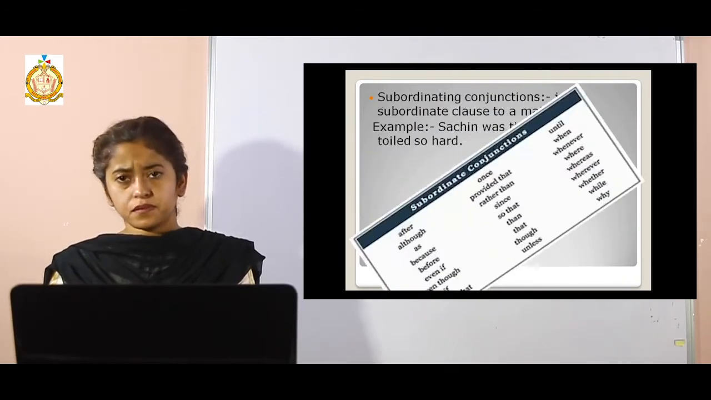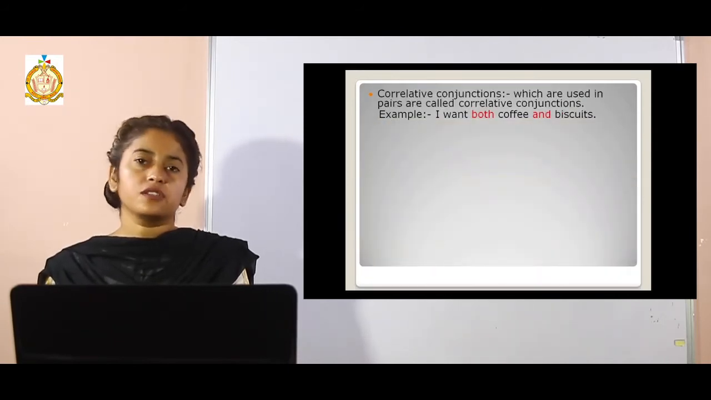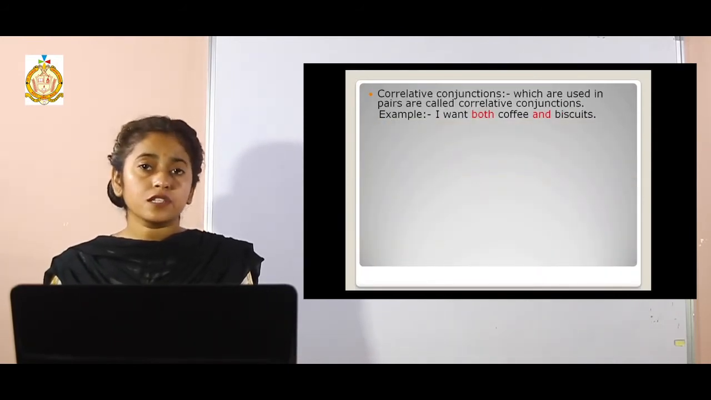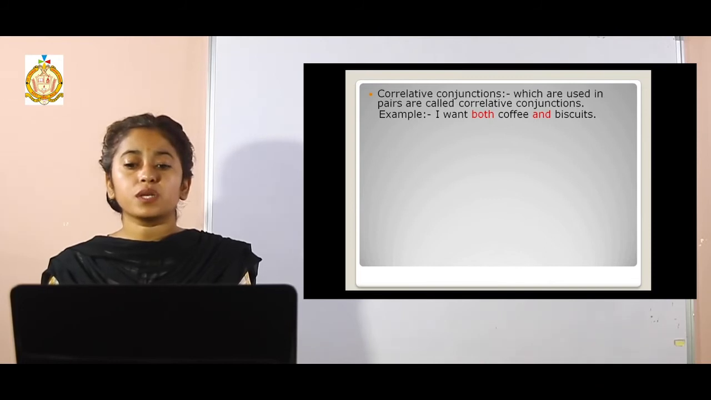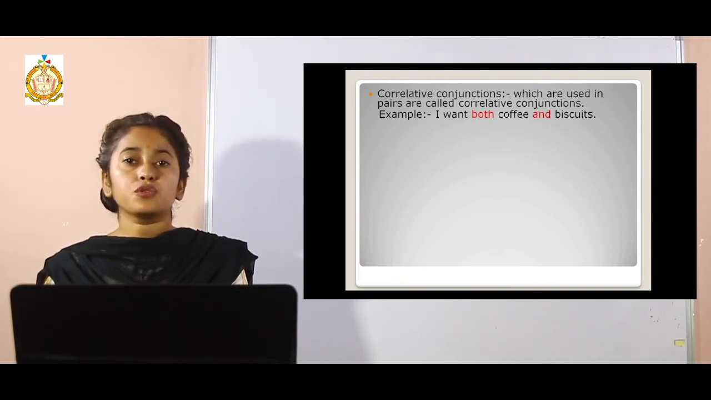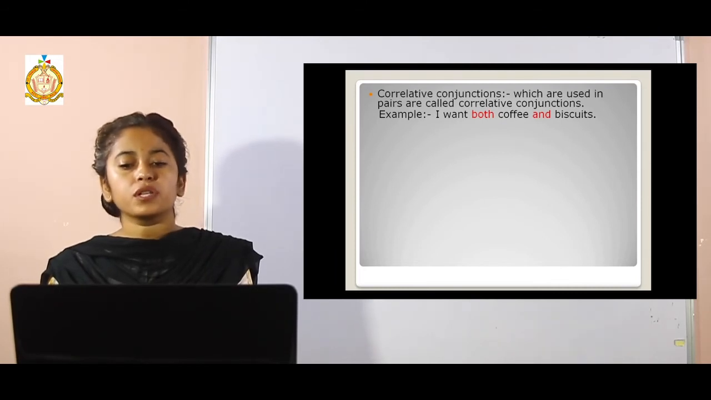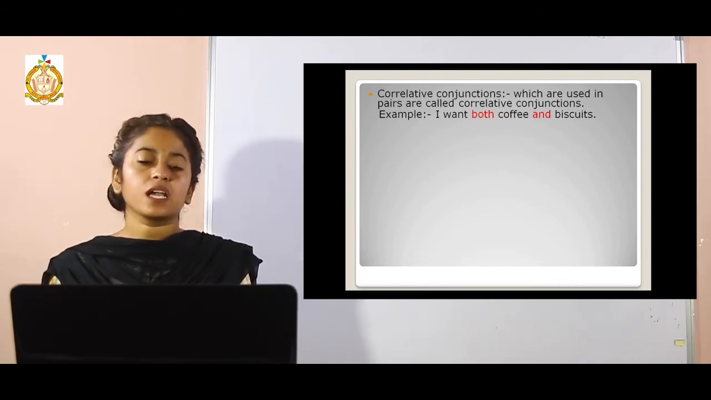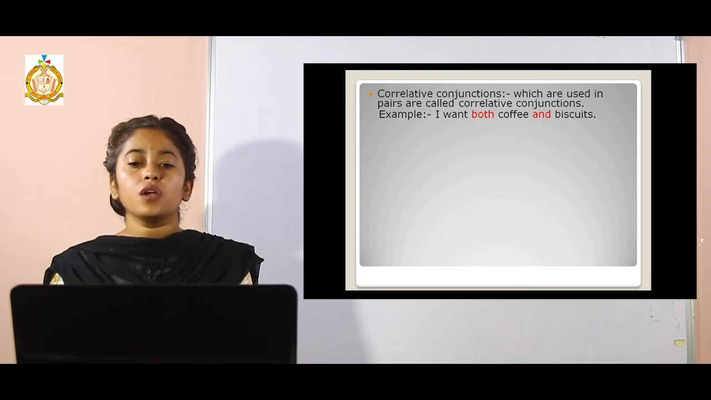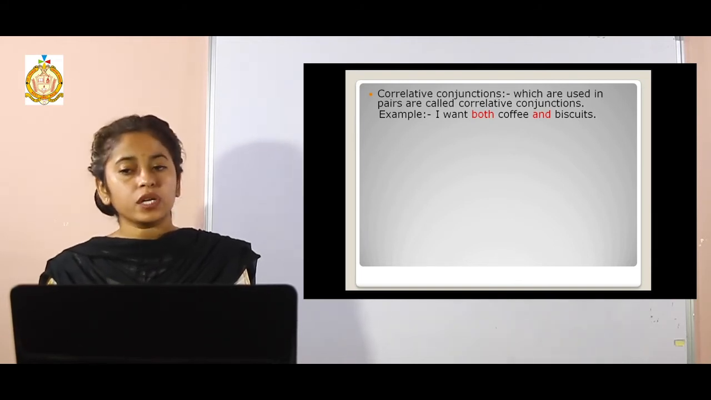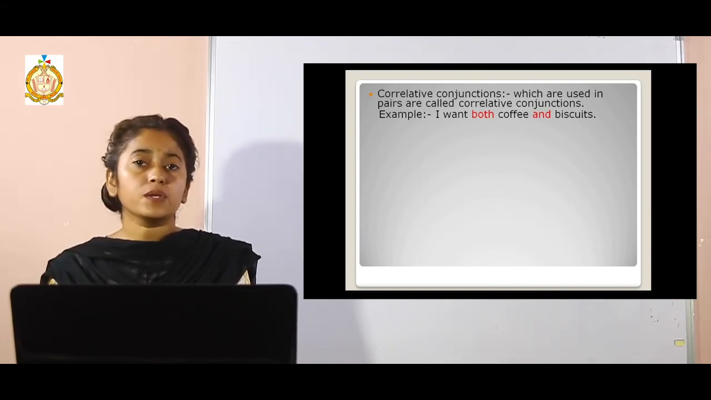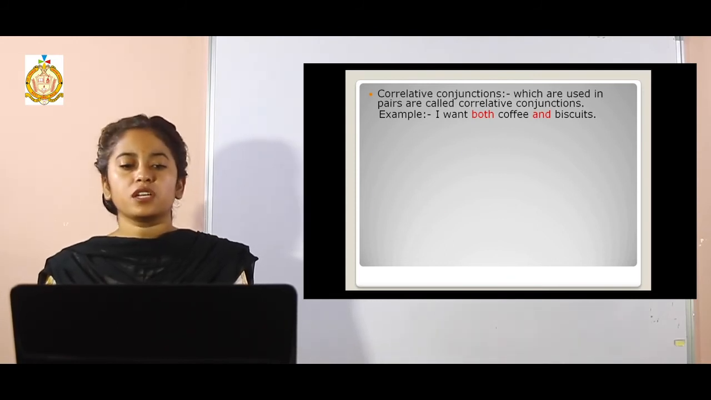Next come the correlative conjunctions. Correlative conjunctions means the conjunctions which work in pairs. Conjunctions will be in pairs. I want both coffee and biscuits. Here, which is the correlative conjunction? "Both... and." A correlative conjunction will not have one word. Two different words will be there which will be used to join the clauses.